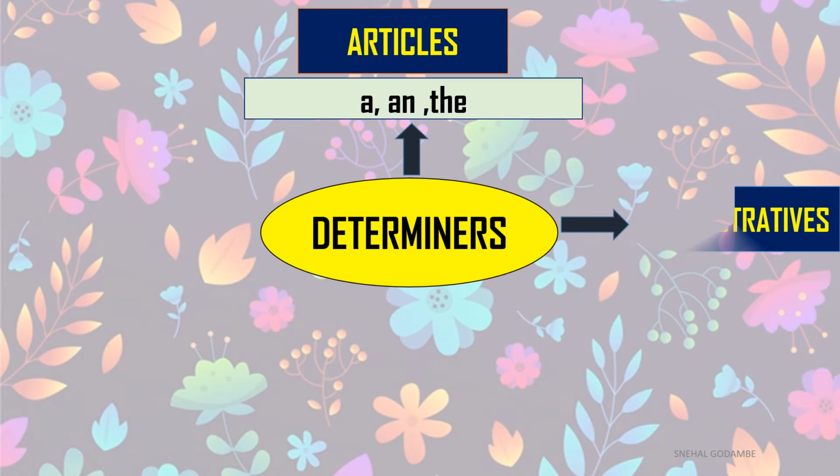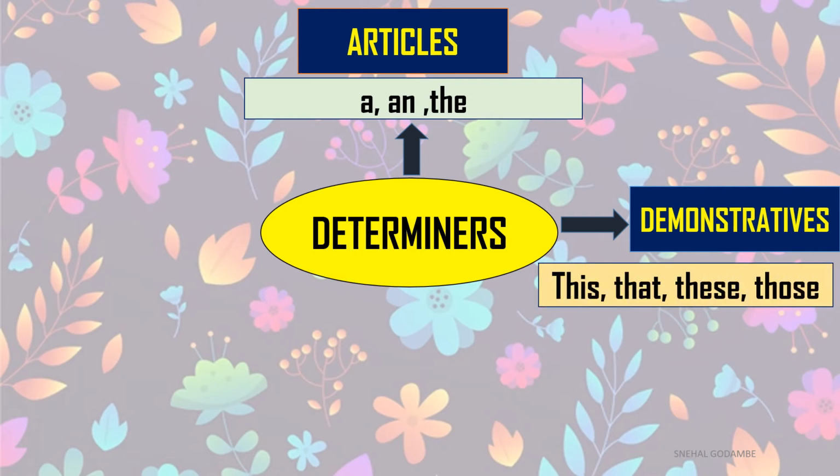Secondly, demonstratives. They tell you: this, that, these, those. These words are known as demonstrative determiners. They demonstrate where something is: this book, that building, these girls, those toys. They fix the place or situation of that noun. So they are known as demonstrative determiners.